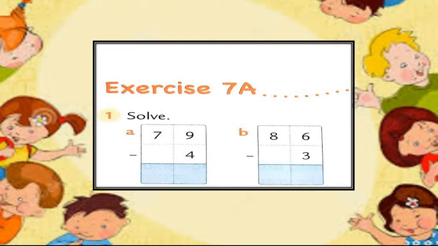I hope everyone has completed. Now, first solve the ones column. See which numbers are there at ones place. 9 minus 4. What will be the answer? 9 minus 4, we get 5.